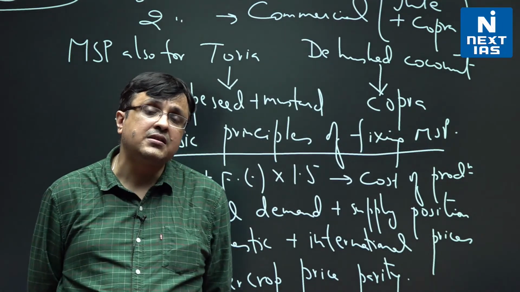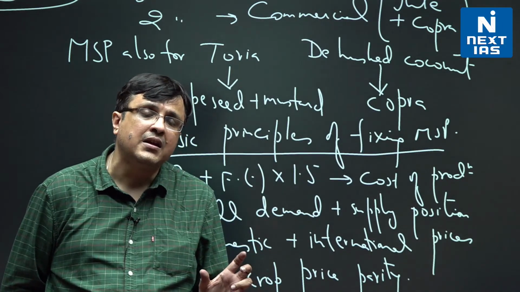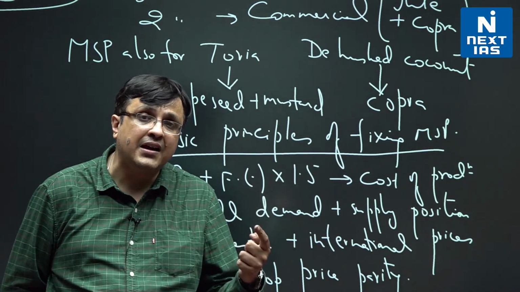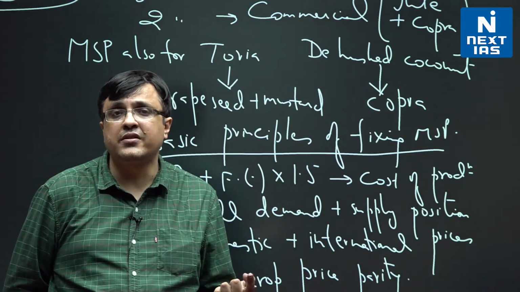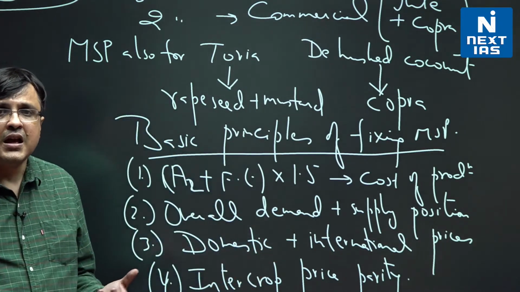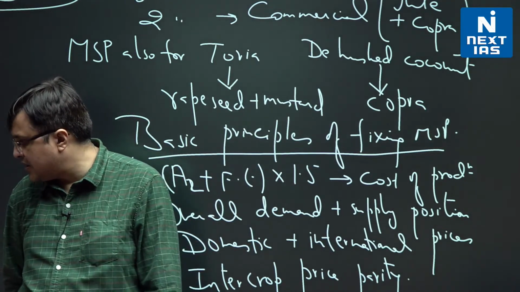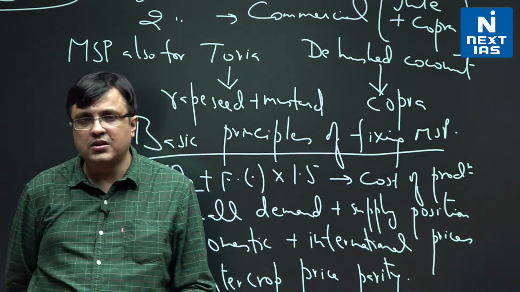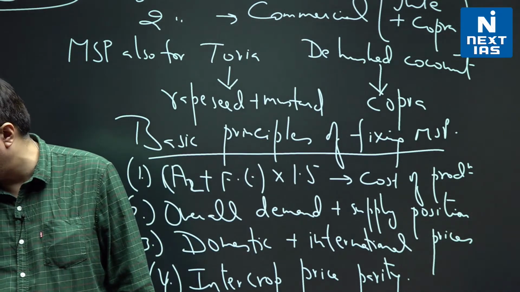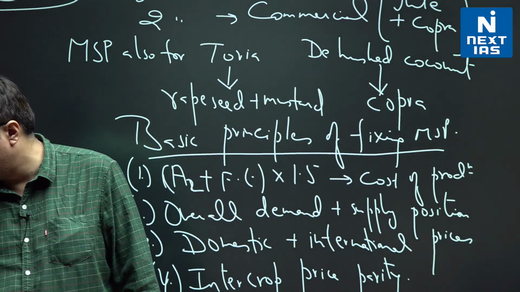It also says that government will fix MSP in a manner that there is crop diversification, there is rational utilization of land, water and other natural resources, so that farmers don't overutilize one type of resource at the cost of another. So these are all important things that we need to keep in mind.